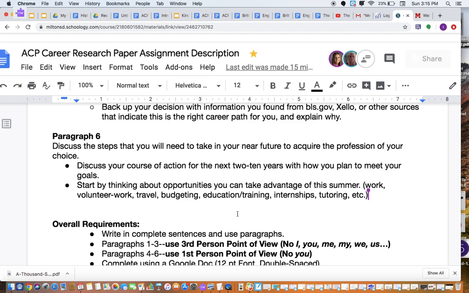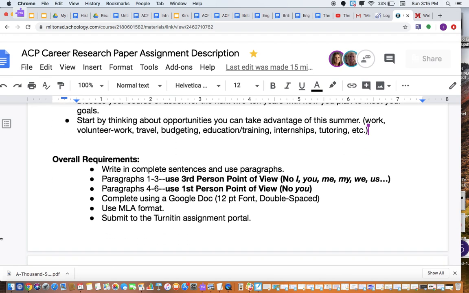And then paragraph 6 is if you were going to start on this path to this career today, what steps would you have to take? That could even be like, I'm going to get an internship right now, or I'm going to change the job that I have outside of school, or I'm going to plan with the classes that I'm taking for next year. But then, what kind of college would you have to go to? What kind of extra schooling would you need? What kind of internship would you need to get into? What kind of volunteer work, whatever. You have to think, what are the steps you take right now to ensure that you'd be able to get that profession?